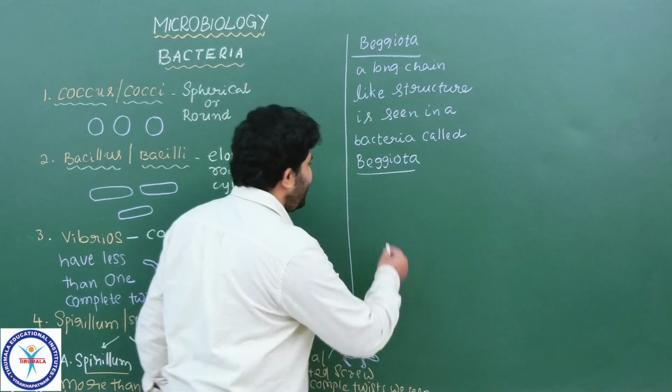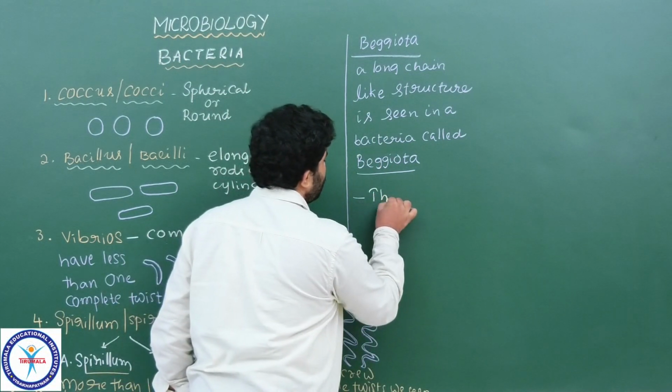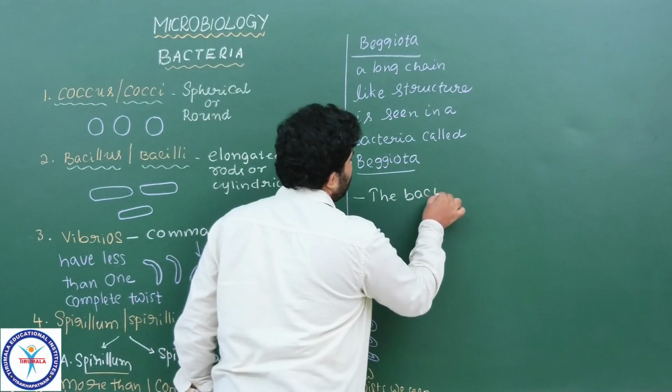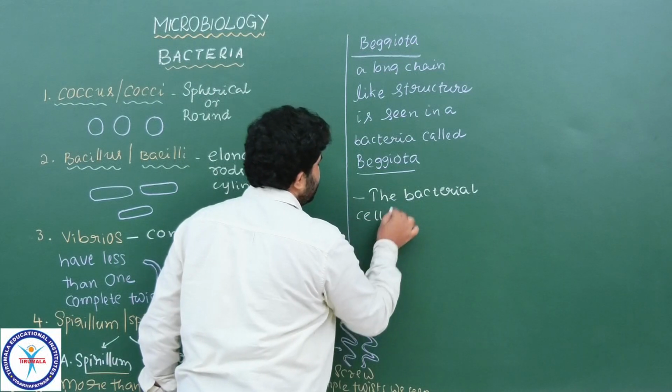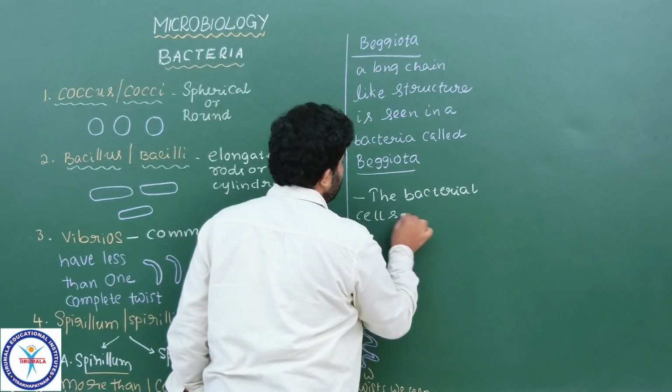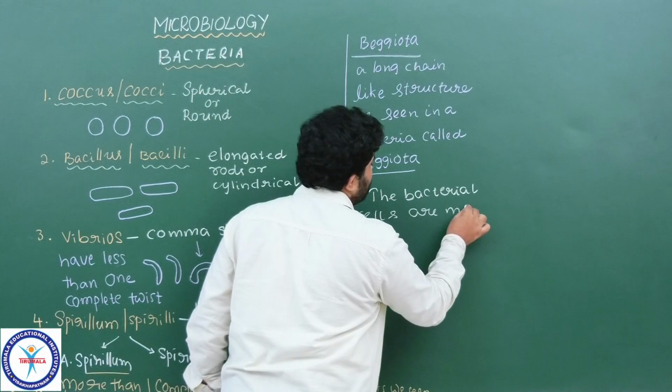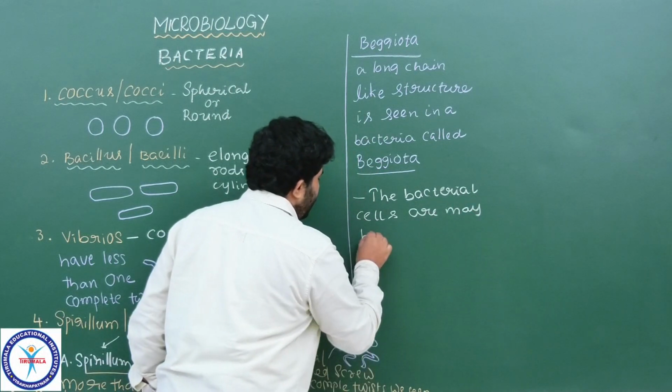Understood? The bacterial cells may be individuals.